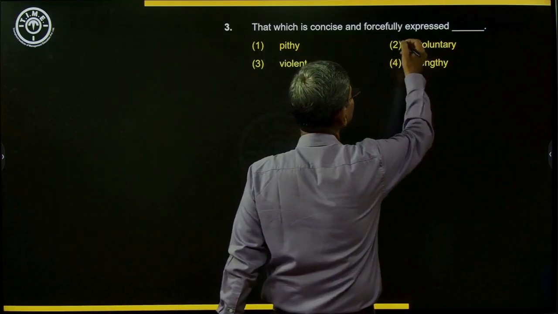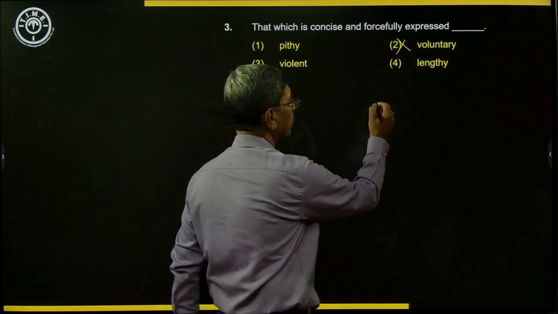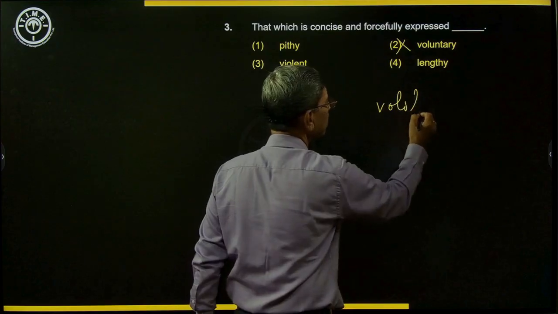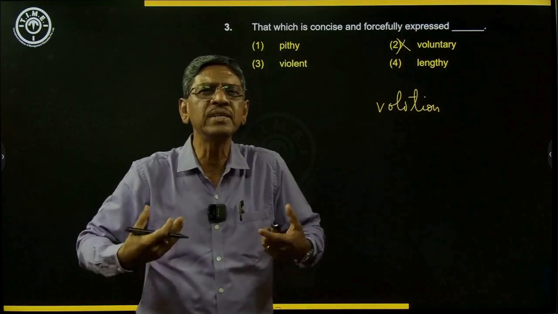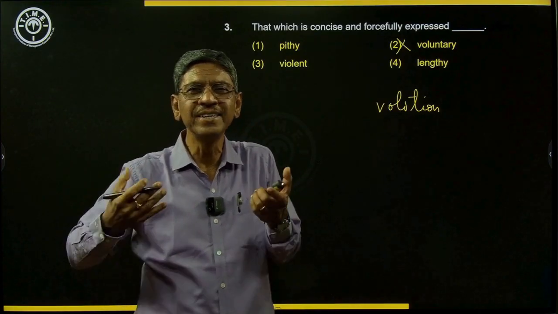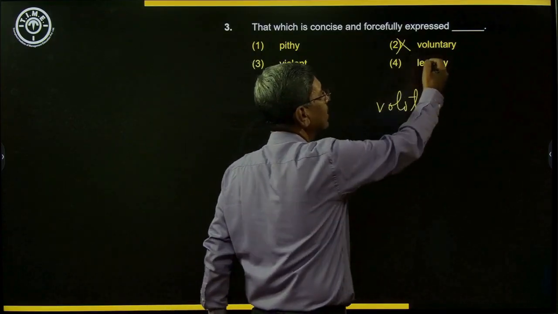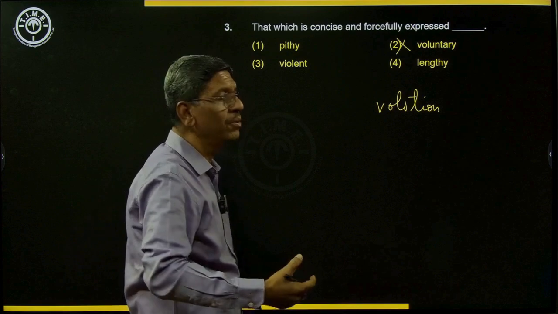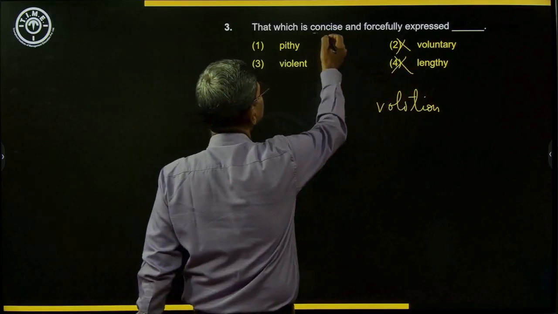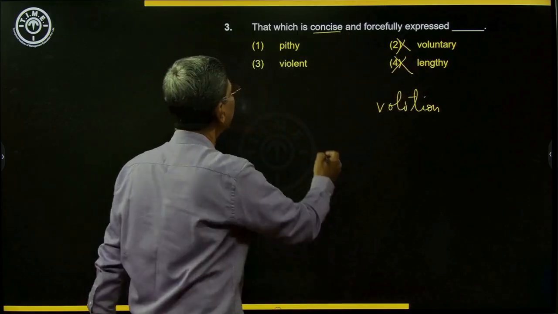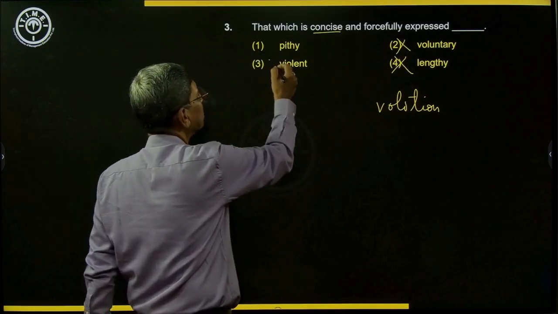Voluntary is something that is done on one's own interest. The word comes from the word volition. Volition is something that comes from our own interest, our drive, our need or desire to do it. So voluntary is something that you do on your own interest. Lengthy or long: if it is concise, it cannot be lengthy. And forcefully does not mean violent. So we can remove this also.